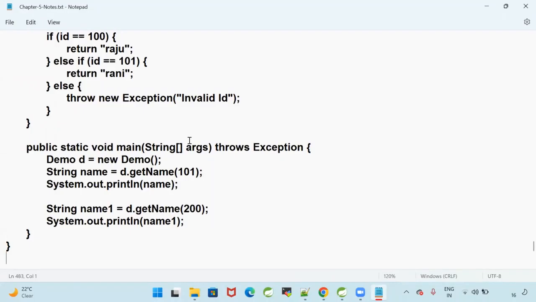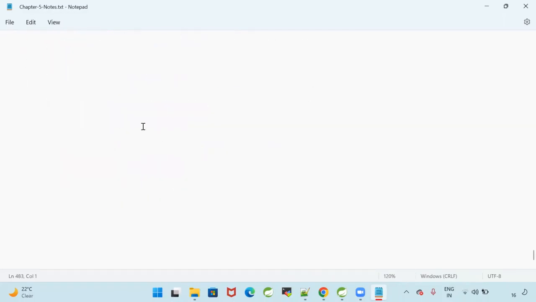Are you able to follow this? So with this, we understood all the five keywords: try, catch, finally, throw, and throws. What is the purpose of throws? It is used to ignore a checked exception.